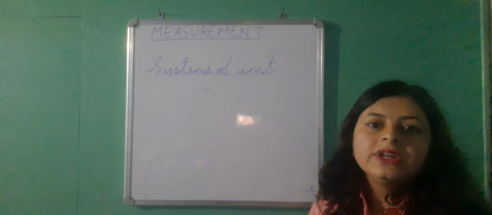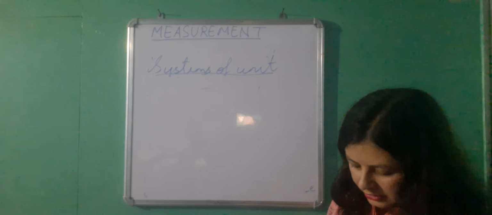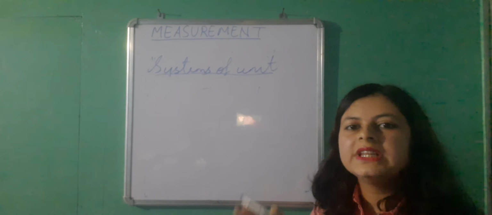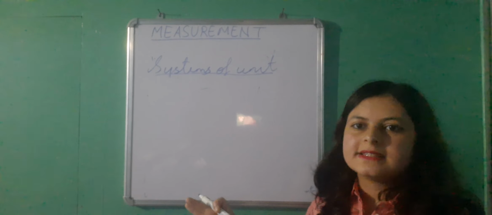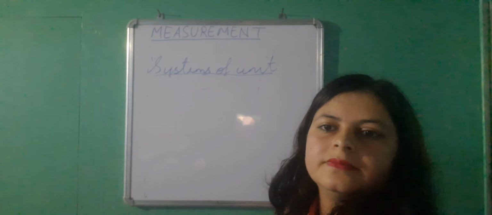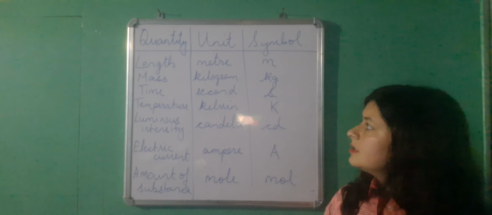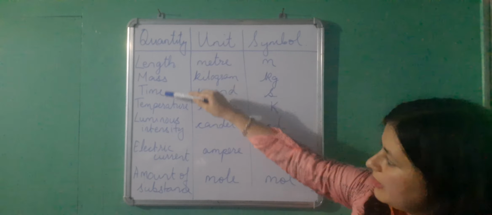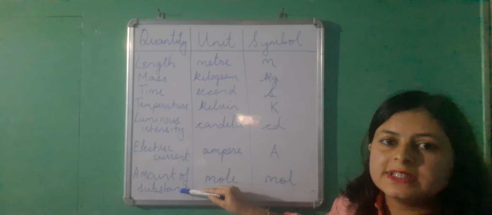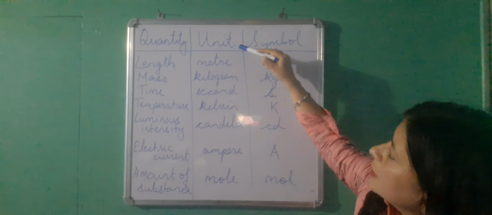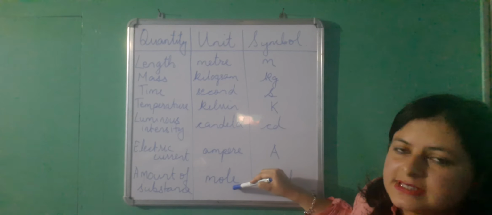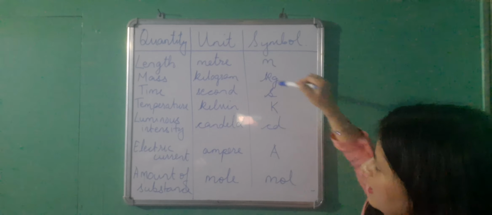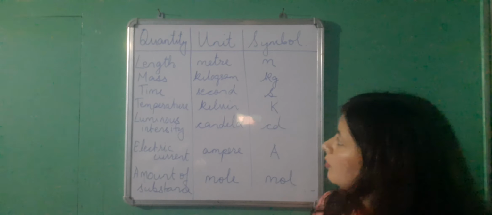Now I will give you a table, okay, in which the different fundamental quantities with their units in the SI system will be mentioned. Here it is. In SI system, there are 7 total fundamental quantities mentioned, and the full name of the units is in the second column, and thirdly you can see the symbol for various units here. Okay, so let me tell you one by one what it means.